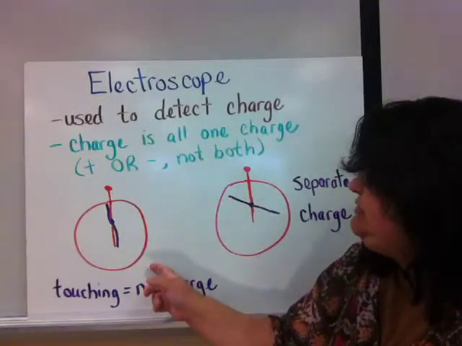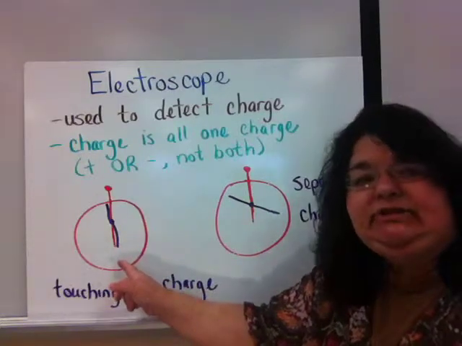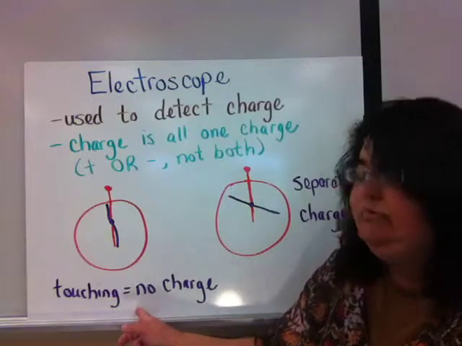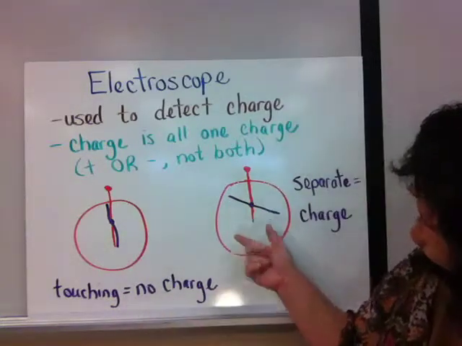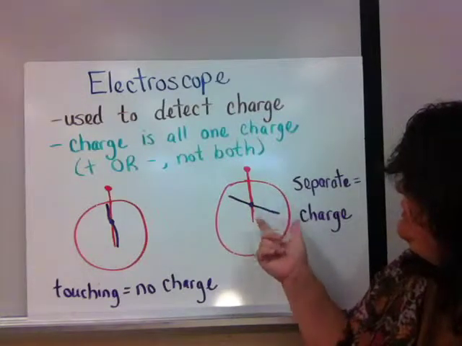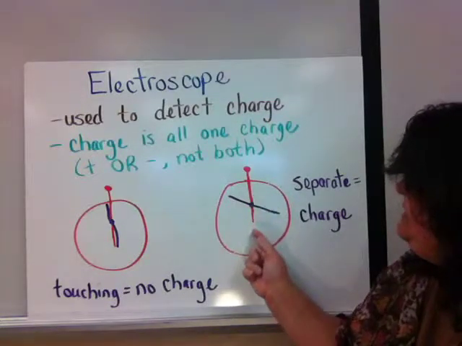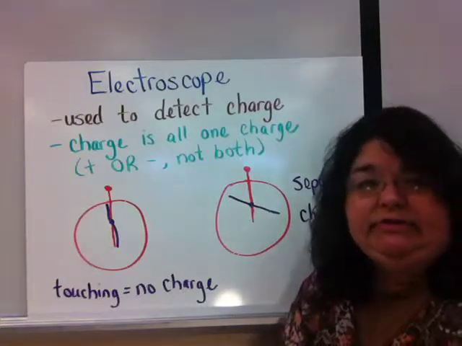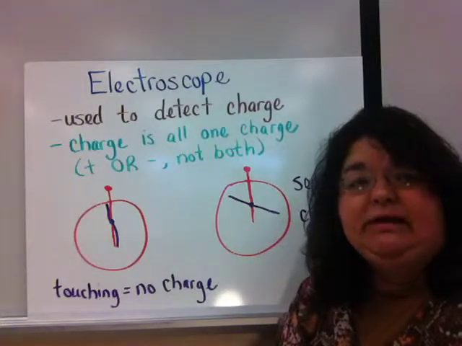Now, if I look at an electroscope and I see that the leaves are touching, that does not mean that the charge is attracting. It means that there's no charge. When the leaves are repelled, when this leaf that's allowed to move is pushing away from the one that's stationary, I know that there's a charge present on the electroscope. I don't know whether it's positive or negative, but I do know that there's a charge.